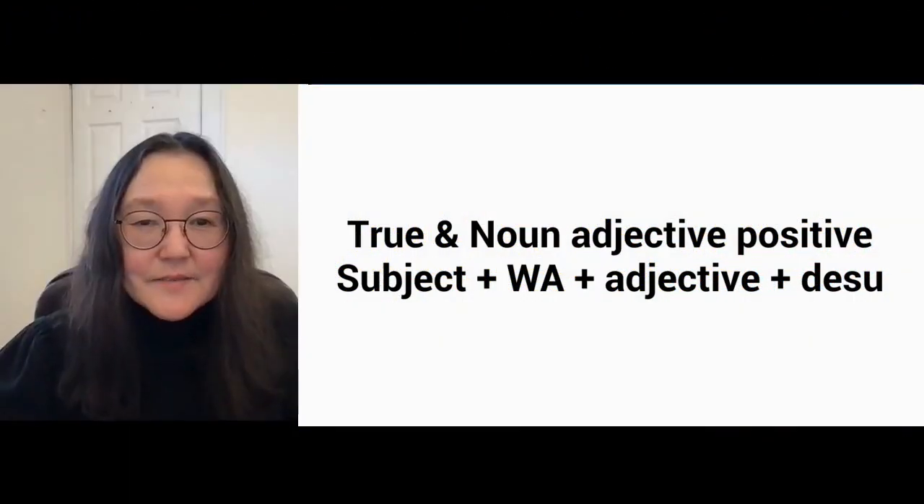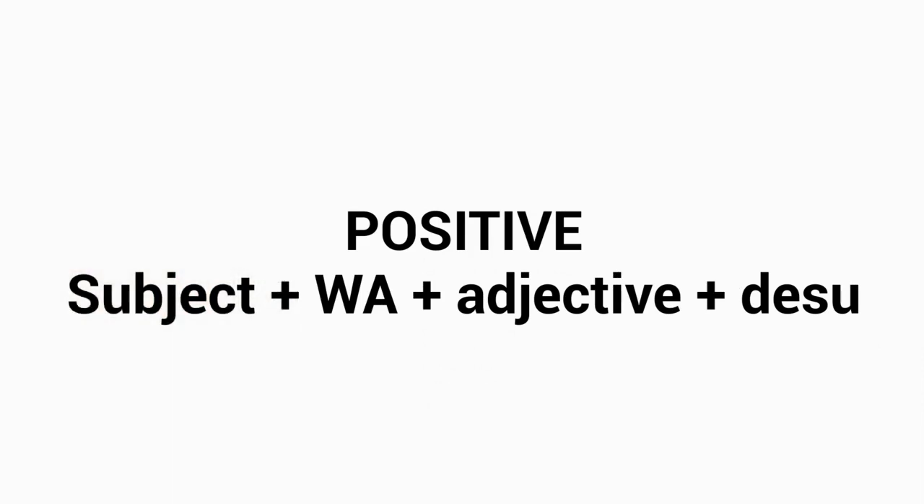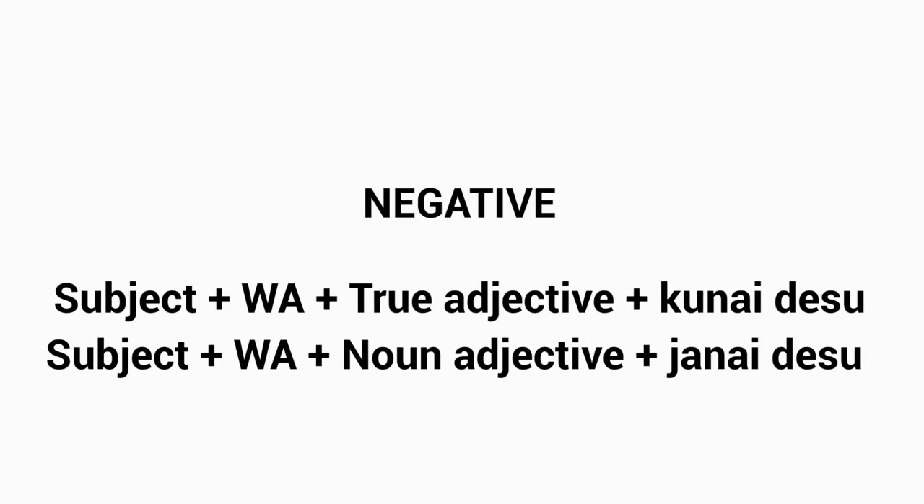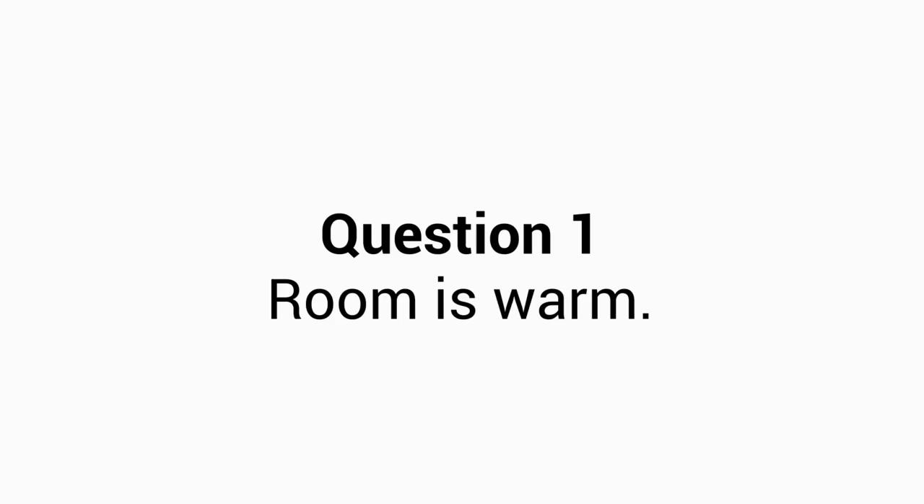Okay, let's make sentences with adjectives. The positive would be: you want to start with the subject, then the particle wa, then the adjective, and then conclude with desu. If you are making a negative sentence, you want to start with the subject and wa, adjective, and then kunai desu for true adjectives and janai desu for noun adjectives. Okay? Now, go ahead and make the sentence.